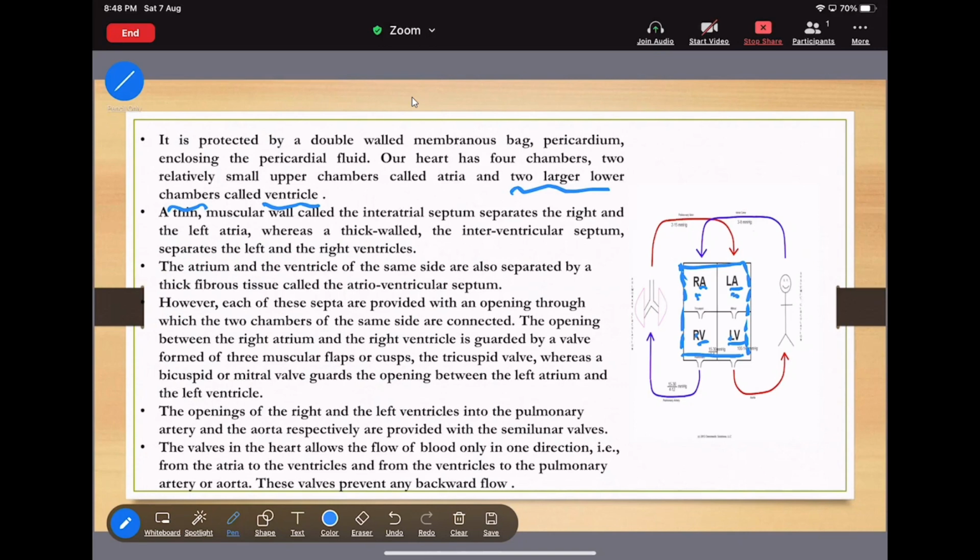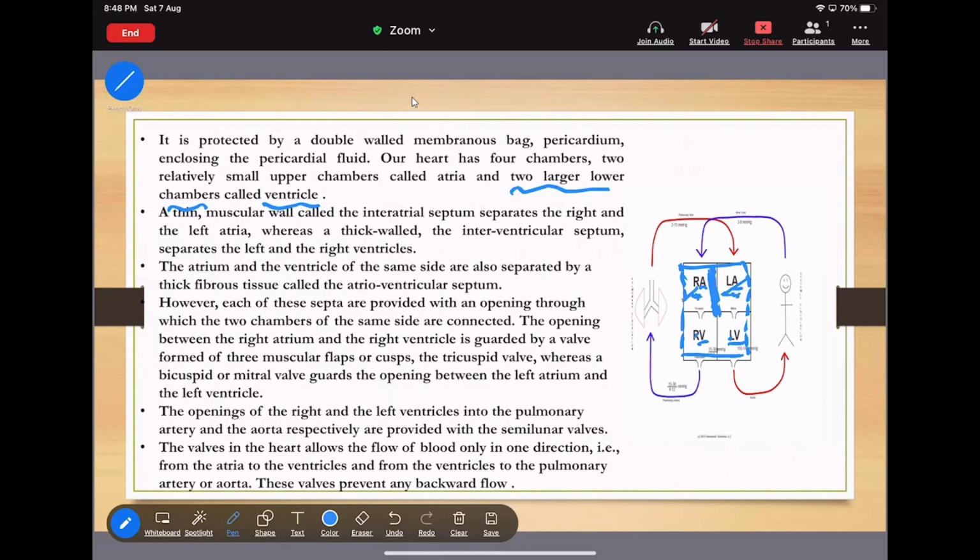Now see, this is the right atria and this is the left atria. Now I am saying that this wall that separates the atria, this one is the right atria, this one is the left atria. And this wall that is thin will separate the 2 atria. That means it will separate the right atria and the left atria.